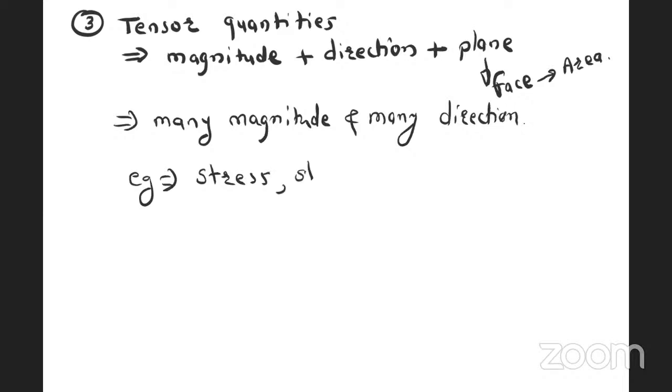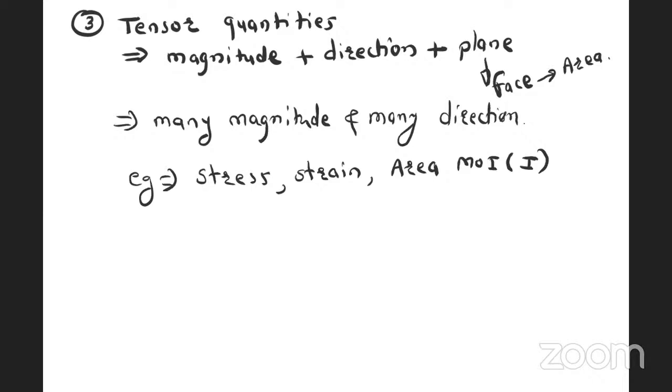Then strain is a tensor quantity. Then area moment of inertia, written as I, is a tensor quantity, right? Stress, strain, area moment of inertia, these are the tensor quantities.